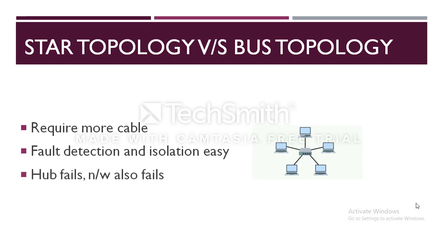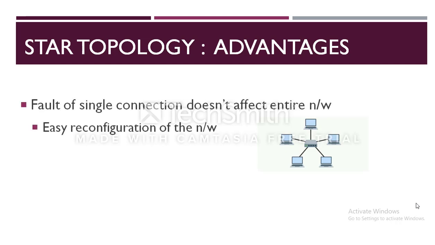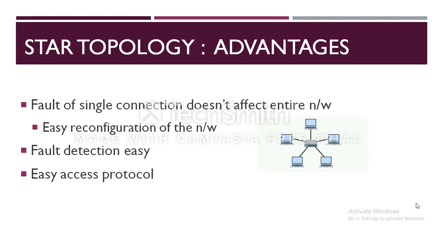Advantages of star topologies are: failure of a single connection does not affect the entire network. It just involves disconnecting one node from an otherwise fully functional network. This also helps in easy reconfiguration of the network. Fault detection is easier. Access protocols being used in a star network are very simple since the central node has the control of the transmission medium for data transmission.